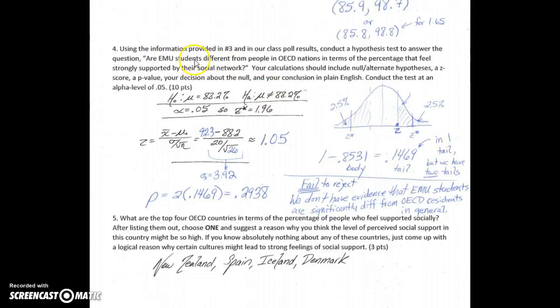If it said, are EMU students lower than, lower percentage of EMU students than OECD nations, that would be a less than. But because it says different from, that would be not equals to. So now we're going to go through a test of this null hypothesis. If we get evidence against it, we'll reject it and settle on this alternative scenario.